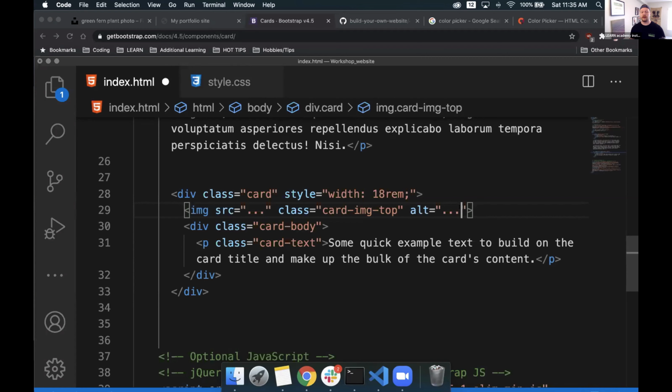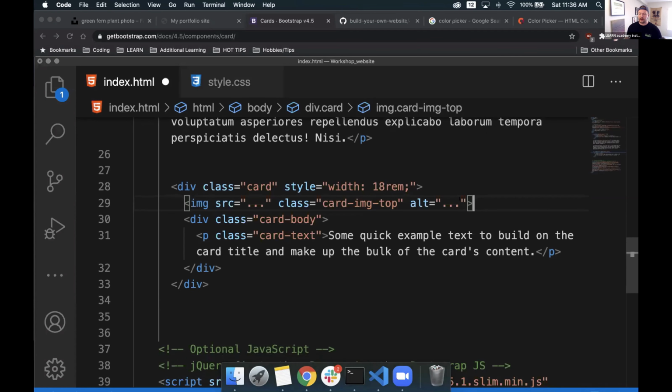I think it's a very important thing to do, and it's called accessibility. As long as we can make our websites and everything that we do when we code accessible, we are reaching a far wider audience of people and making the websites and the internet more accessible to them. So a little bit of a rant there, but I think it's very important that we always utilize our alt tags when we're creating our images.